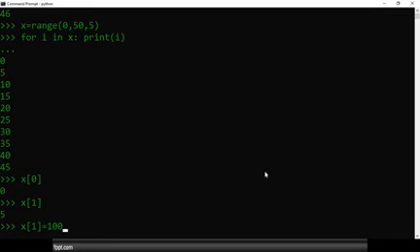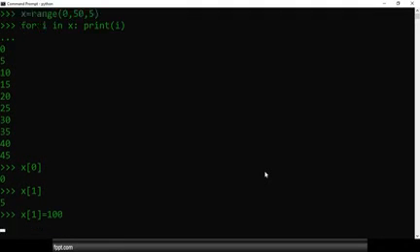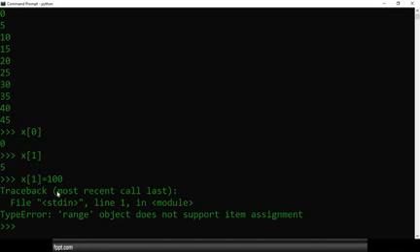The answer is no. Why? We get the type error. What is the reason? Because the range operator is immutable. Make a note of that. Range operator is immutable. That means we cannot change the value of the object. The range object does not support item assignment.